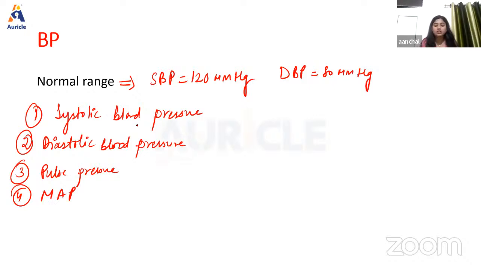Basically, systolic pressure is defined as the maximum pressure that is exerted in the arteries during systole of the heart. And diastolic blood pressure is defined as the minimum pressure exerted in the artery during diastole of the heart. Okay. And what is pulse pressure? Pulse pressure is basically the difference between systolic and diastolic blood pressure, and mean arterial pressure is basically the average pressure that is existing in the arteries, and basically it is not the algebraic mean of systole and diastole. It is the diastolic pressure plus 1/3 of pulse pressure. Okay, so this is all about the different pressures that exist.